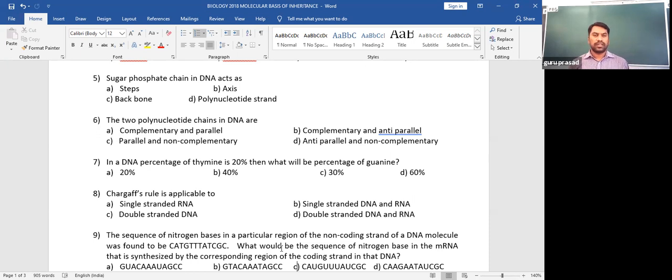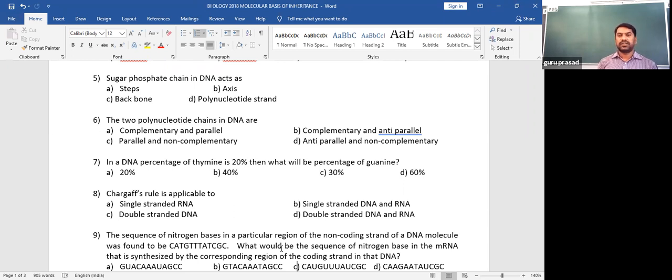So that's the thing. There is no other discussion like steps or axis. We don't find such words in the structure of DNA. Of course, polynucleotide strand is the overall whole nucleic acid, or DNA, termed in another form called polynucleotide strand. That is, DNA is made up of many nucleotides, hence the name polynucleotide. So the next question, the 2 polynucleotide chains in DNA are, again, DNA mainly consists of 2 strands, as double stranded DNA, dsDNA.